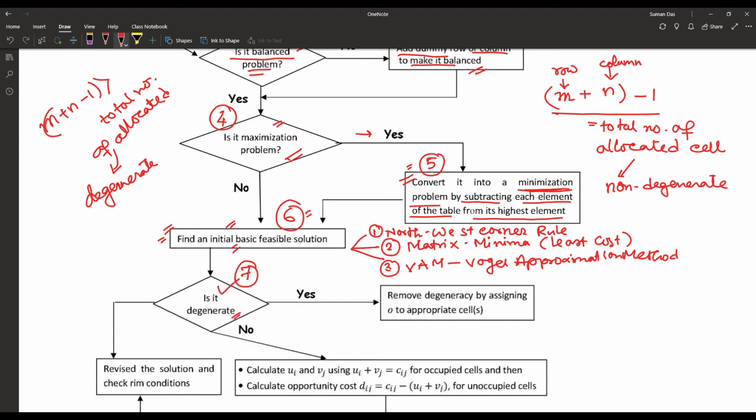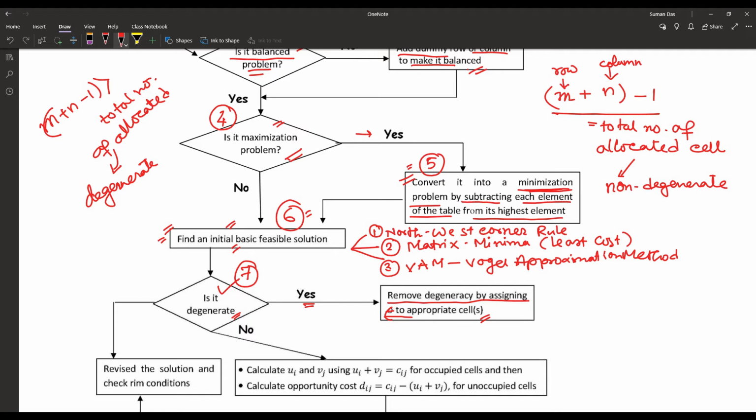If degenerate, then we have to remove degeneracy by assigning epsilon, a very small positive value, to the appropriate cell. A separate video is there to solve a degenerate problem. You may check.